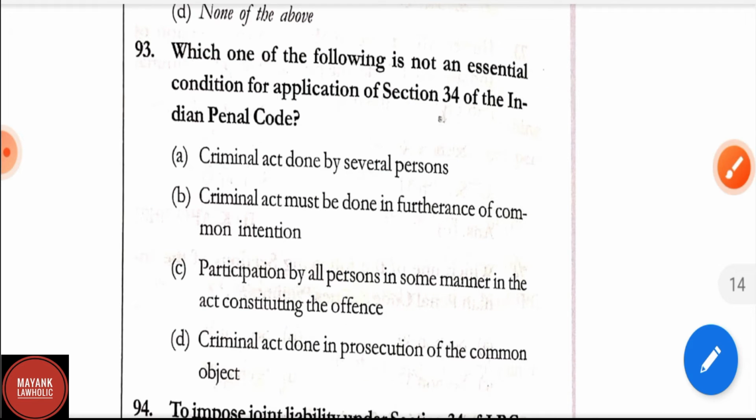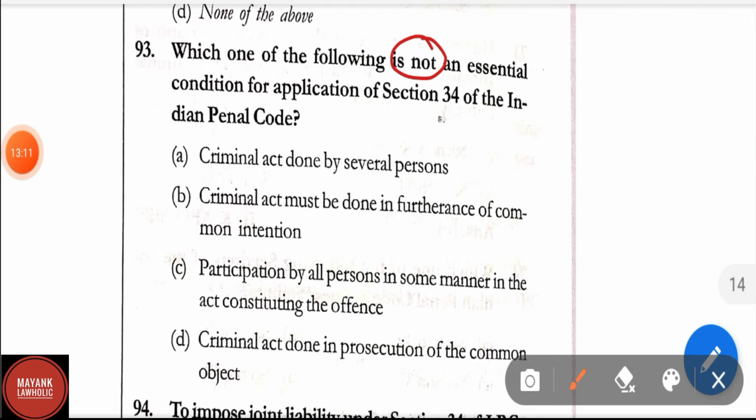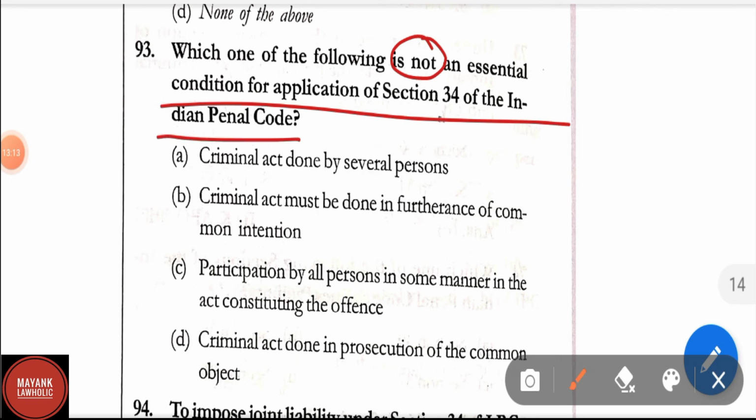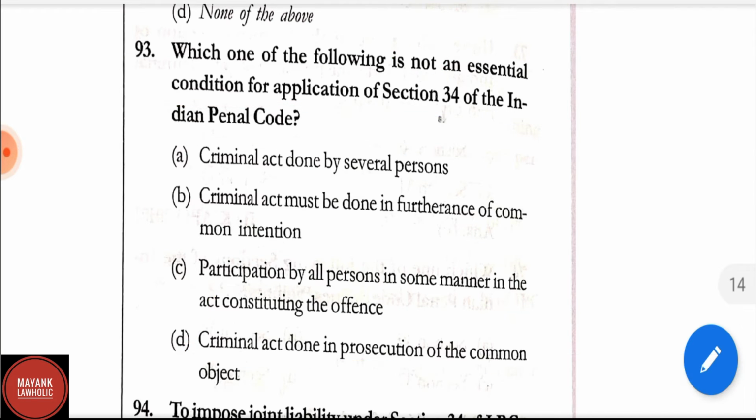Question number 93. Which one of the following is not an essential condition for the application of section 34 of IPC? Options are A, criminal act done by several persons, B, criminal act must be done in furtherance of common intention, C, participation by all persons in some manner in act constituting the offence, D, criminal act done in prosecution of the common object. Here the correct answer is option D, that is criminal act done in prosecution of the common object. This is not an essential condition for the application of section 34 of IPC.